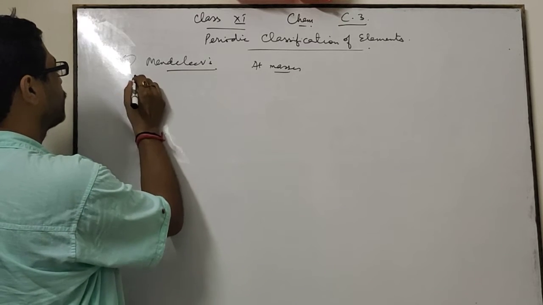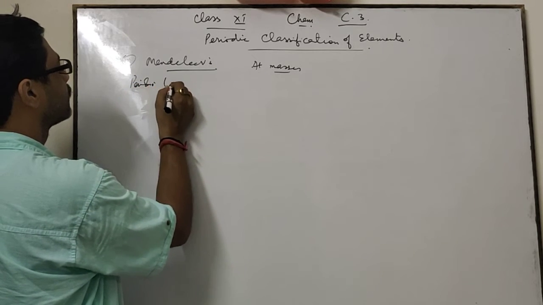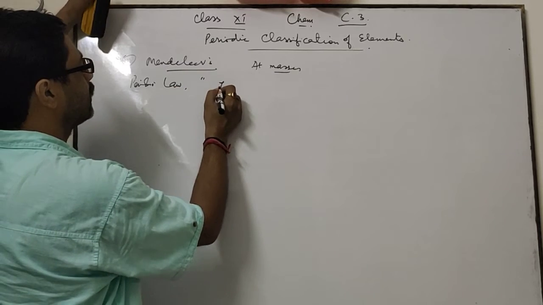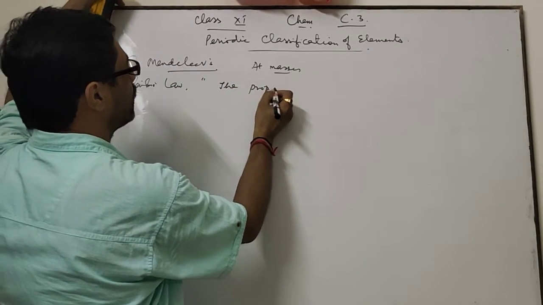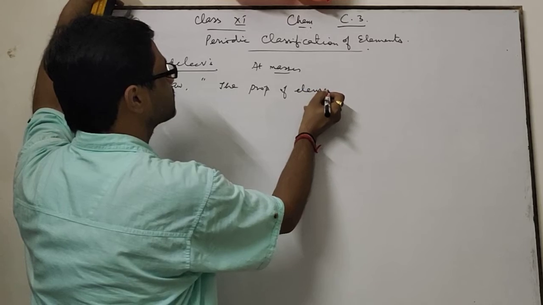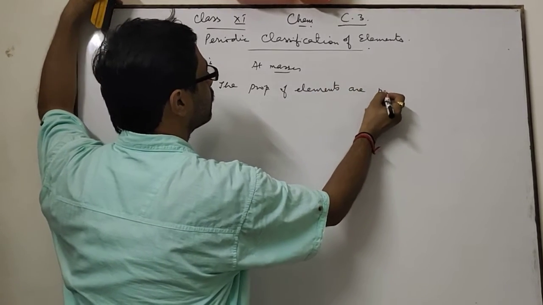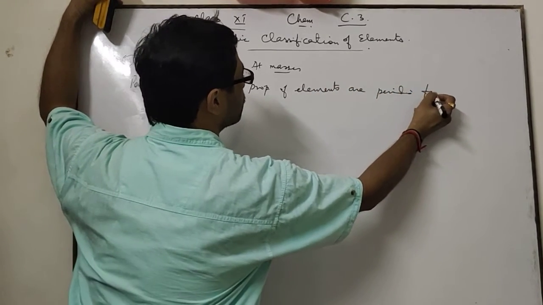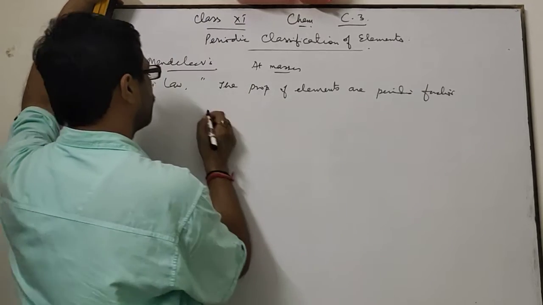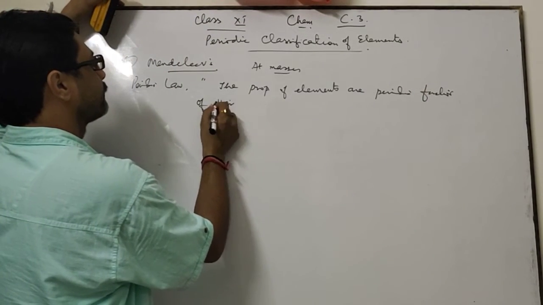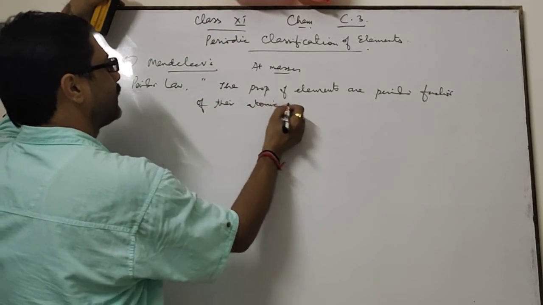According to Mendeleev's periodic law, the properties of elements are a periodic function of their atomic masses.